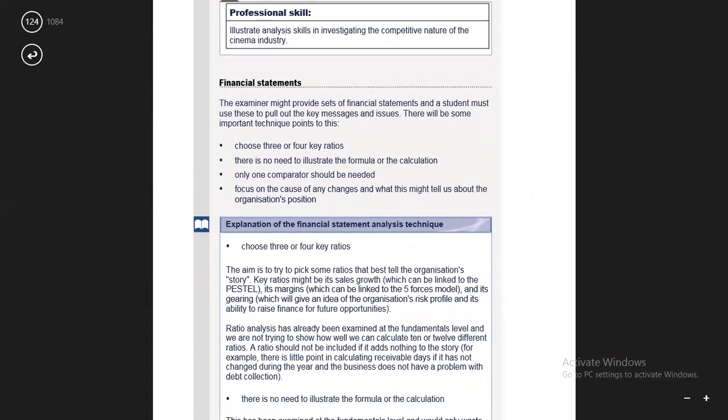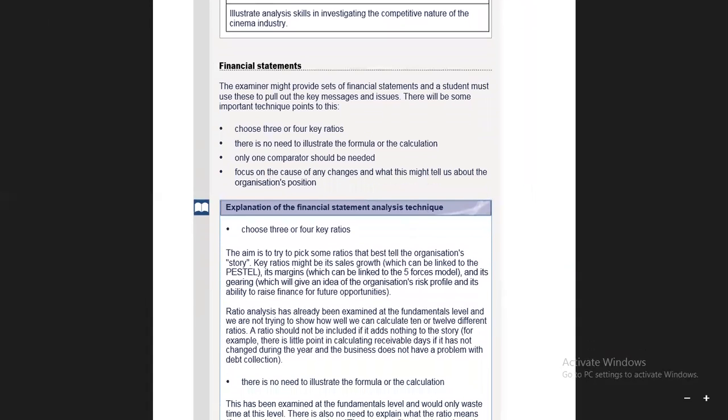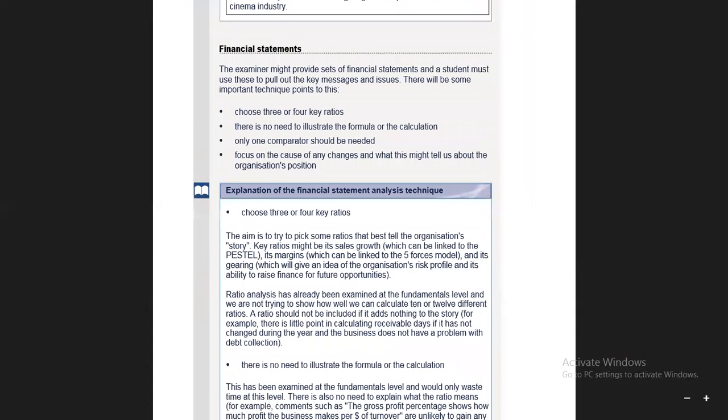Now, financial statements. What are financial statements? Can you tell me what financial statements are, as you all are accountants and going to be accountants? What are financial statements? Any of you? Azim, Anwar, can you tell me? Hello? Profit and loss, balance sheet, cash flows, basically statement of equity.